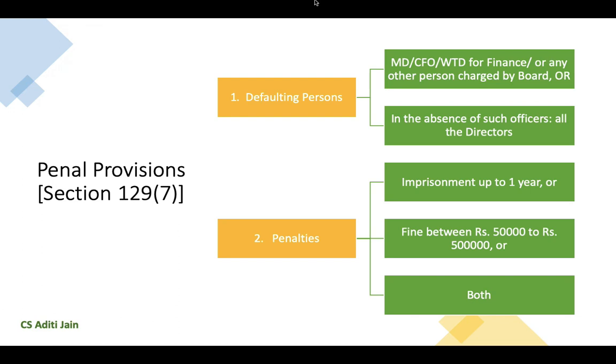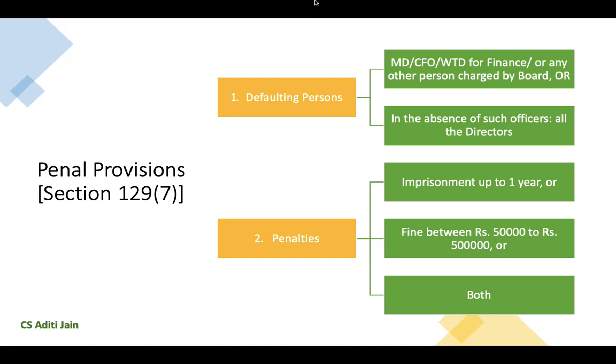Subsection 7 provides for the penal provisions with respect to non-compliance of the provisions of section 129 with respect to the preparation of financial statements by a company. It provides for the defaulting persons for this particular section and the penalties that can be levied thereof. In the defaulting persons, it has included the managing director, the chief financial officer, the whole-time director for finance, or any other person who has been charged by the board with the responsibility of preparing the financial statements. In cases where no such officer exists, all the directors of the company shall be considered as the defaulting persons.